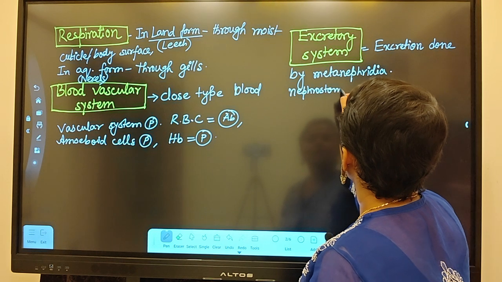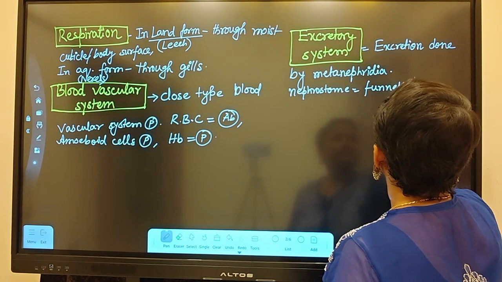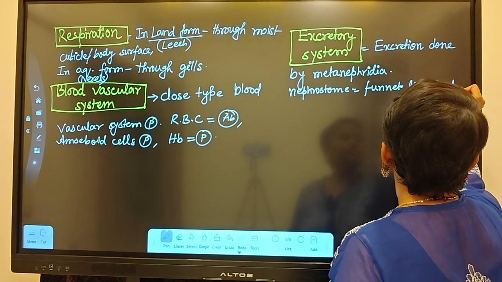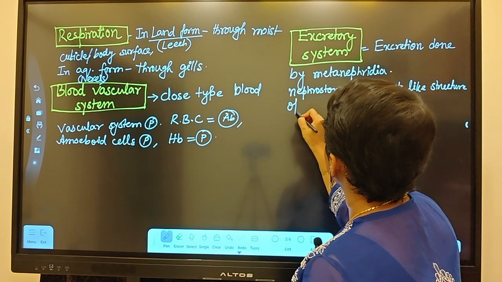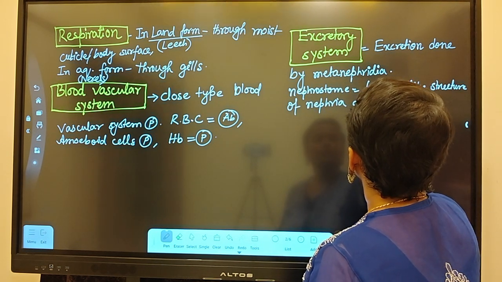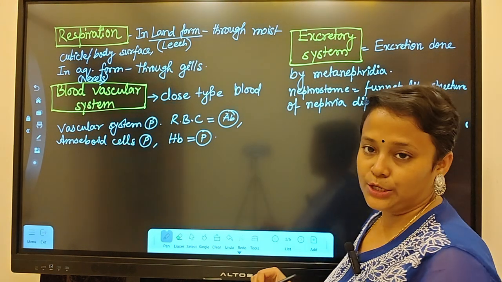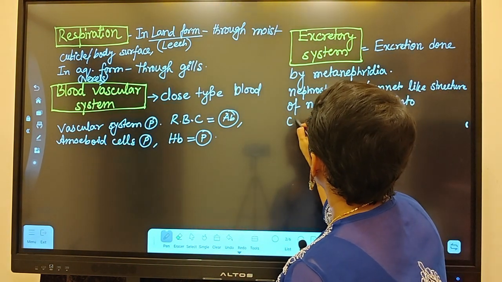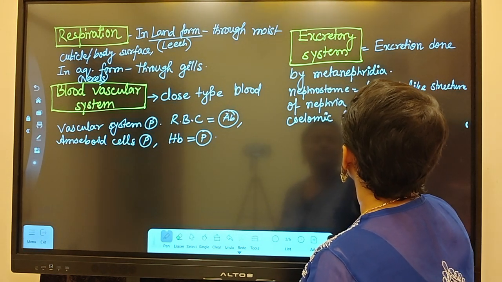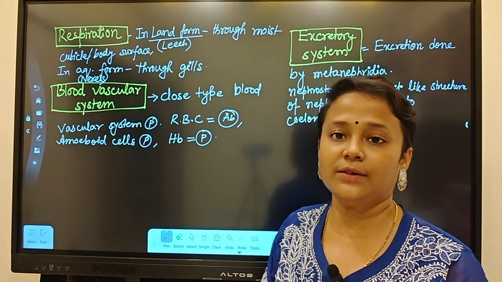So remember that the nephrostome, or funnel-like structure of nephridia, is dipped into the coelomic fluid. Okay, excretory system is by nephridia.